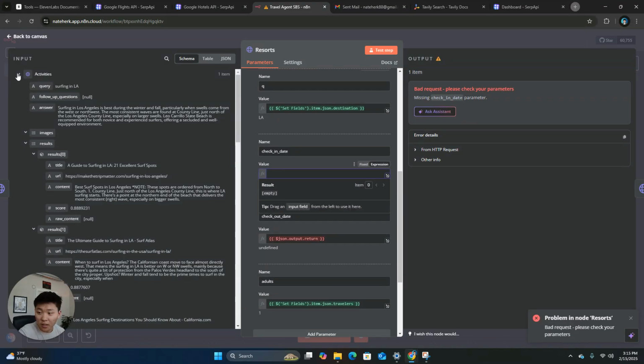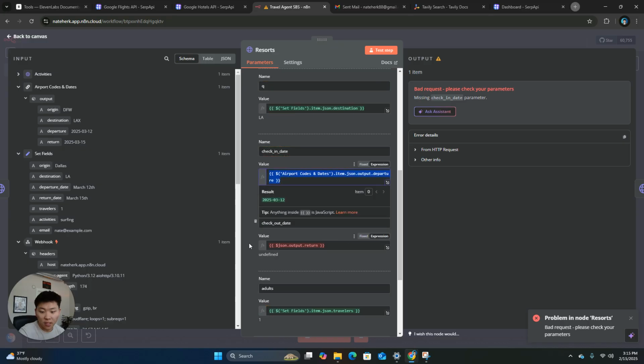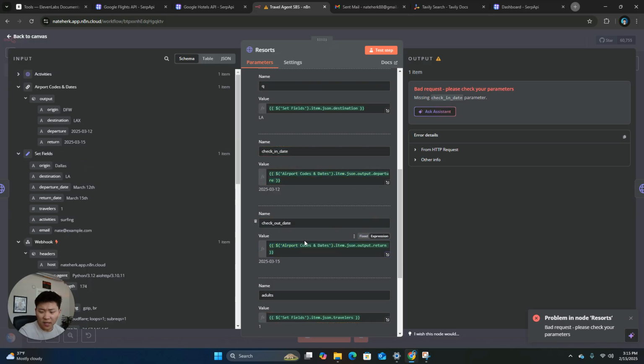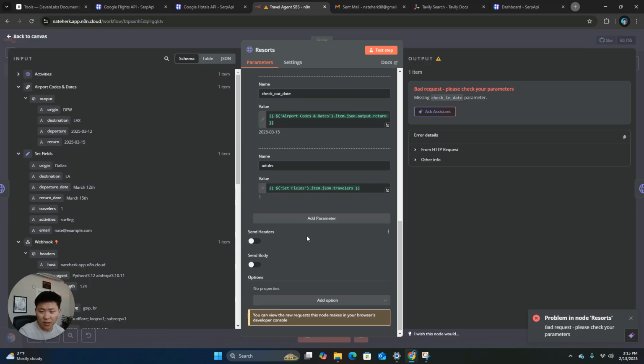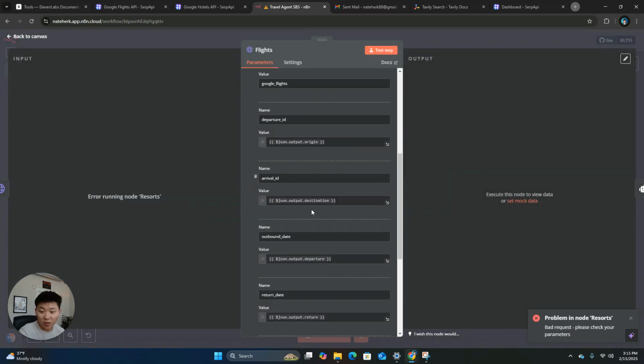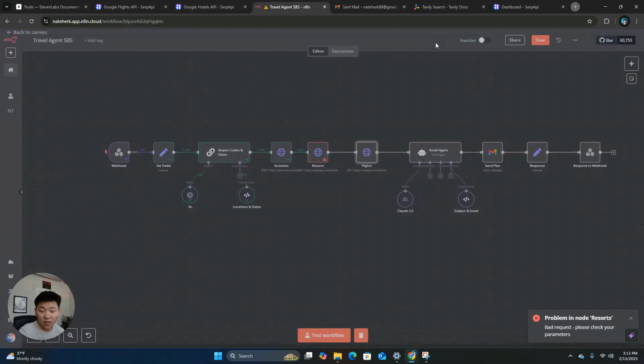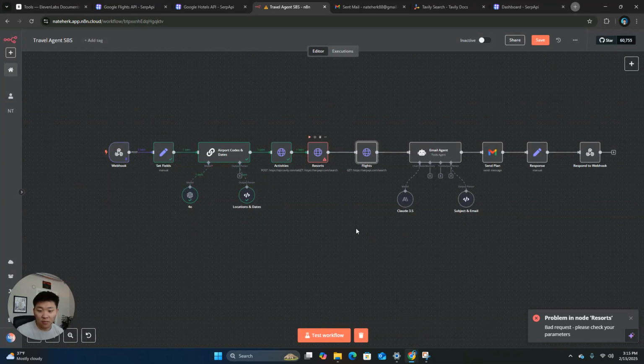We want to drag it in from the output of this guy, which used to be JSON because it was right before, but now it's not. So we've got that, and then we've got return. So that looks good to go now. I assume we're gonna have to do the same thing in here. So yeah, all of these we need to change real quick. So I'm just gonna test this one.